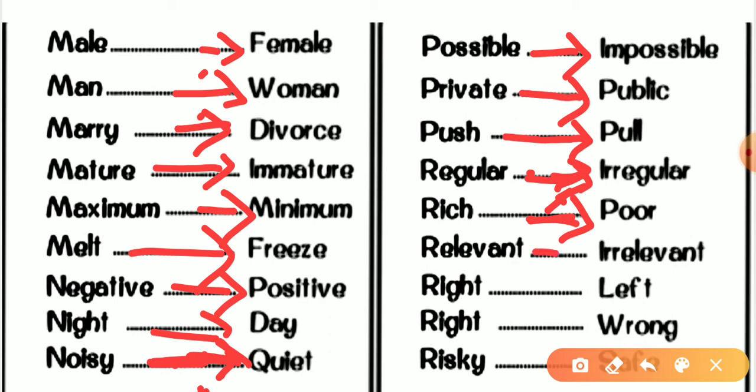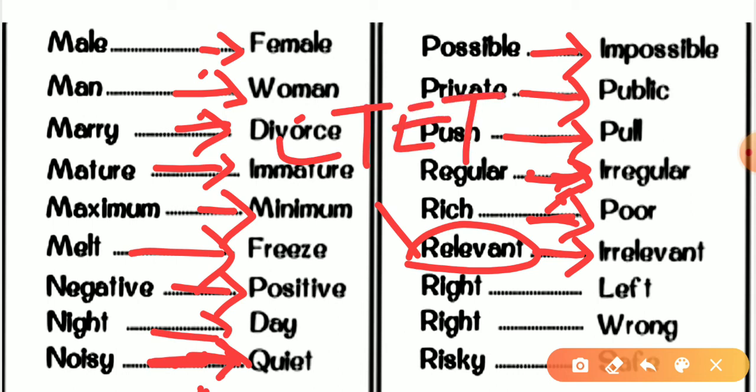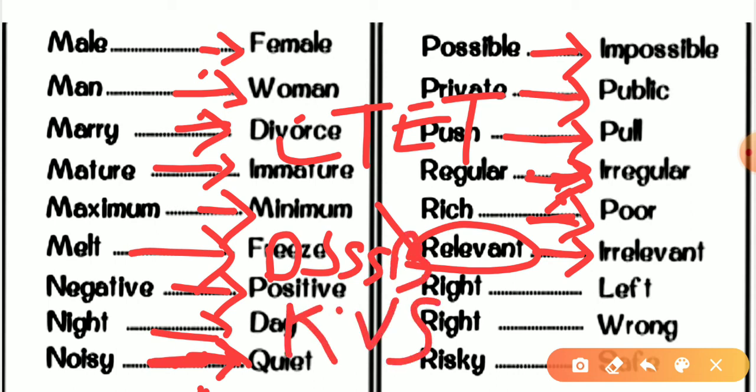Relevant, irrelevant. For example, we can take the topic which I'm teaching you right now. This is relevant for CTET, DSSB, KVS, and for many more. And if I'm talking about any song, then that will be irrelevant for you because this is not relevant to your topic and your knowledge.